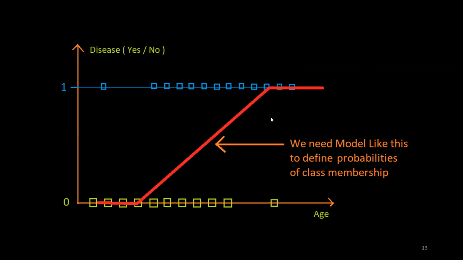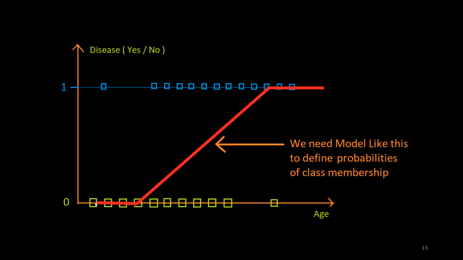So here is the solution. We need a model like this to define the probabilities of a class membership. We need a model which should not go beyond 1 or which should not go below 0. So we need a model like this. Since this is not related to the linear regression model, we can see that it has 3 different values of a slope. It is a slope here, then the slope here, and the slope here. So it has 3 different values of a slope.